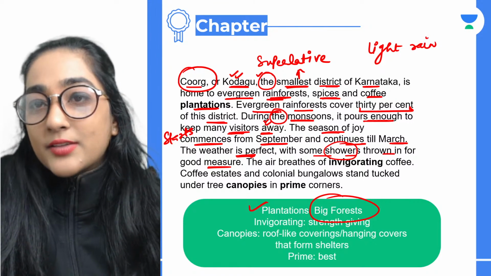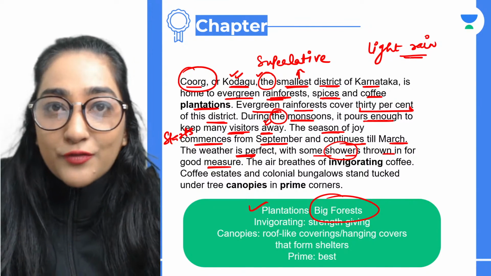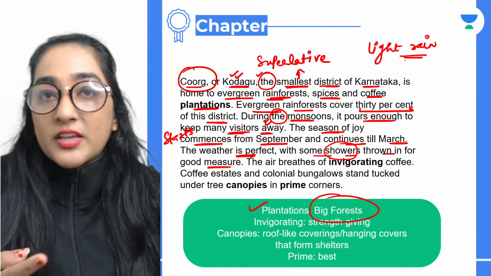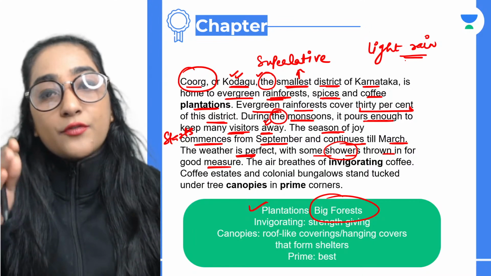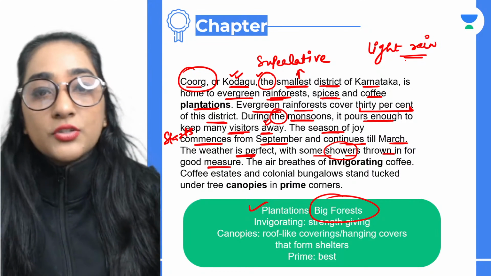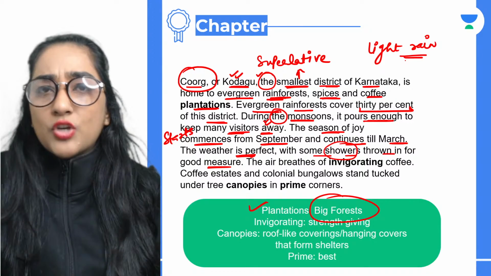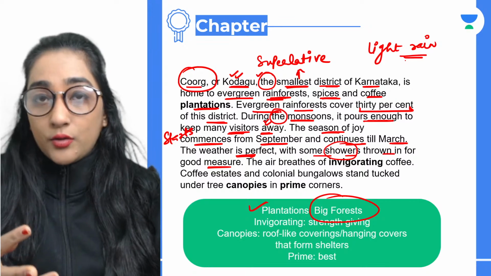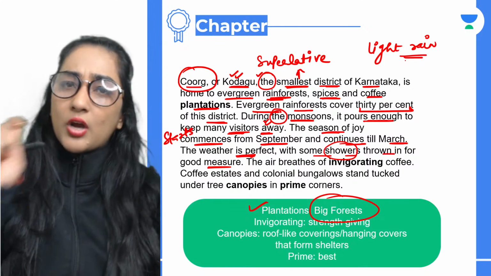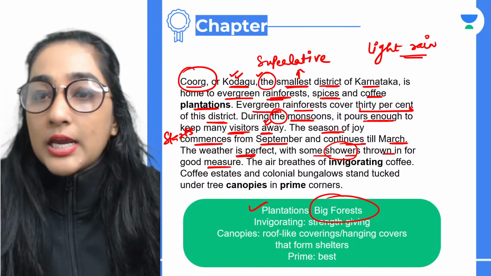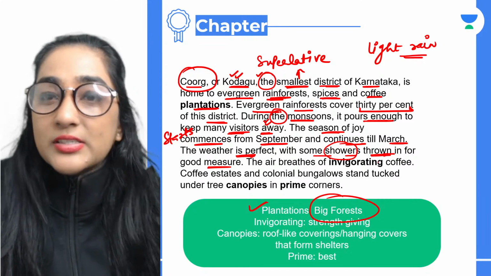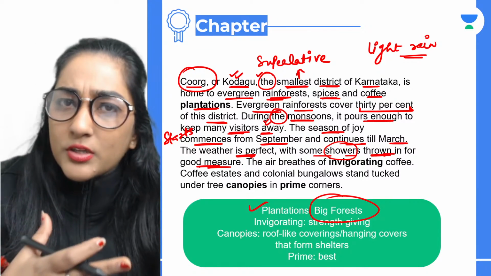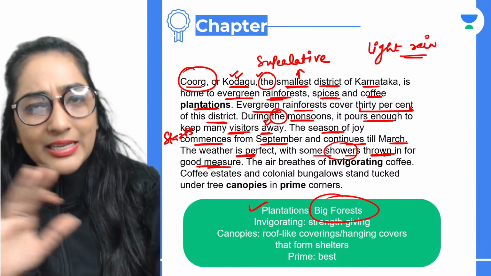So you see, as you know, it's a rainforest, an evergreen rainforest, where rain just keeps on happening. Monsoon is very severe, the monsoon faces severe rainfall. But here, from September till March, the weather there is perfect, with some showers. That means you'll see rain on and off. Not too much that will just scare you, but instead some showers are there. Thrown in basically means that there is just light rain, for good measure. That means it is not too much, it is just for making you feel good, nothing else.